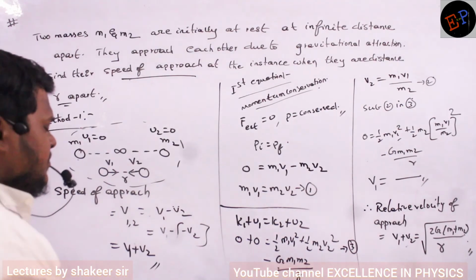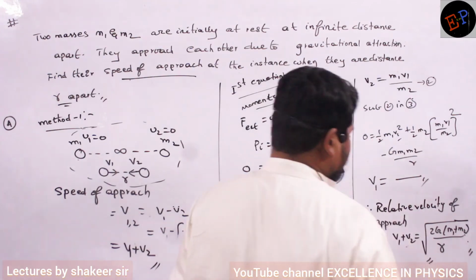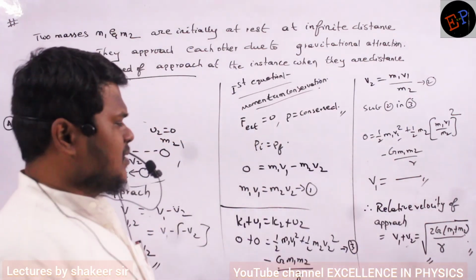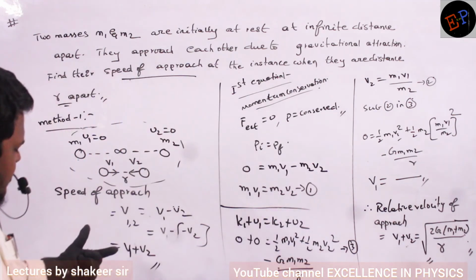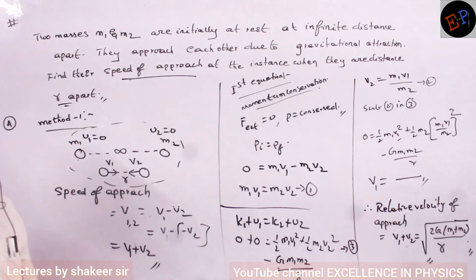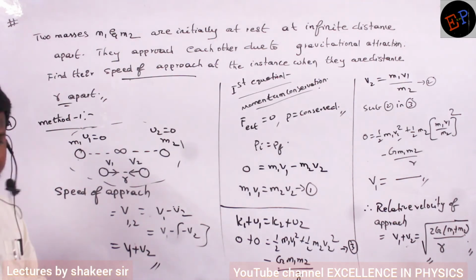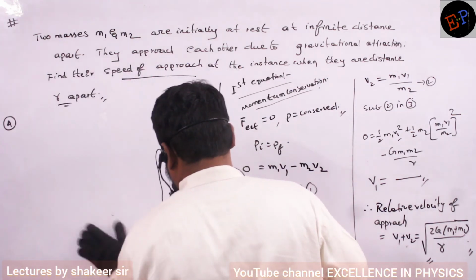Okay, so see. Therefore, this is the final answer which you should get: root of 2G times (m1 plus m2) divided by r. So calculate v1, then by using this calculate v2 and substitute in this equation, then that is the answer which you should get. This is the first method of solving. Completed? Now let us go for one more method of solving the same problem.